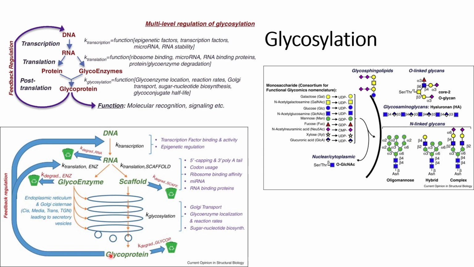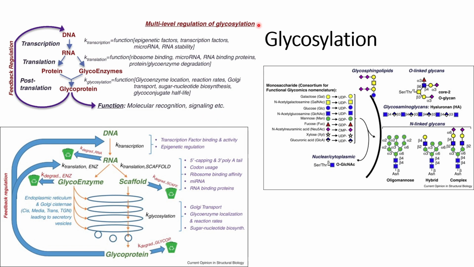So the final step is that this excess amount of glycoprotein might act as a feedback regulation that might control the transcription factor or epigenetic regulation in a way that the amount of glycoprotein remains within a desired limit.